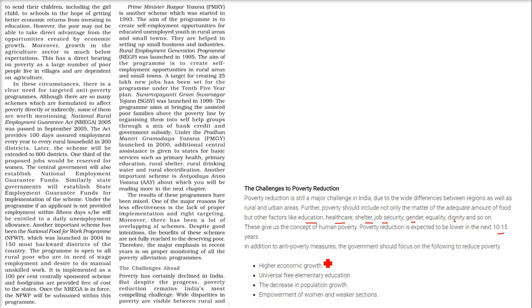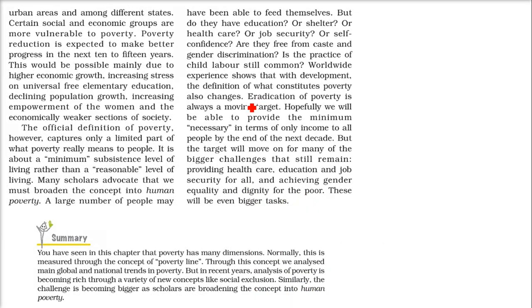In addition to these anti-poverty measures, the government is focusing, and should focus, on how the process of poverty reduction will be. High economic growth we want, universal free elementary education we want, a decrease in population growth is required, and the empowerment of women and weaker sections is required.